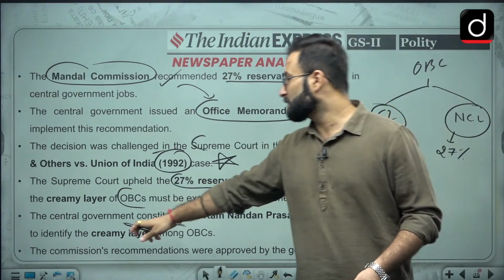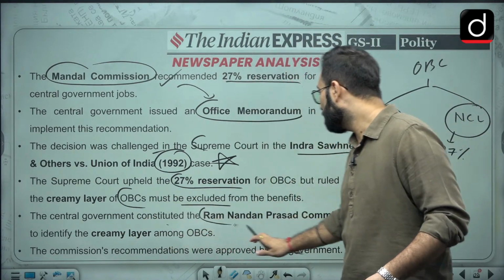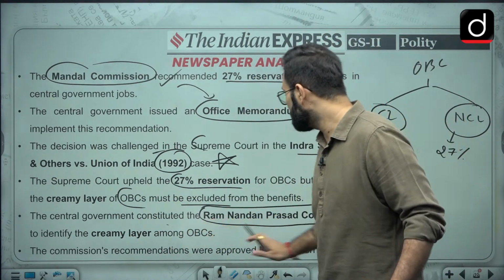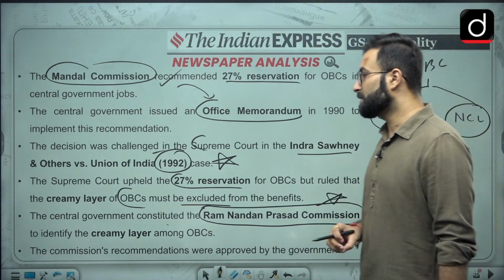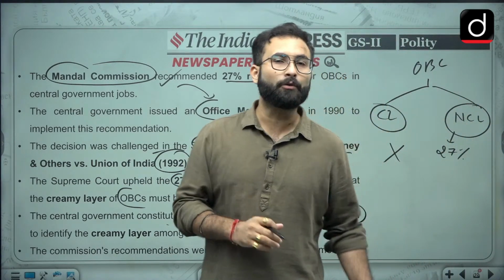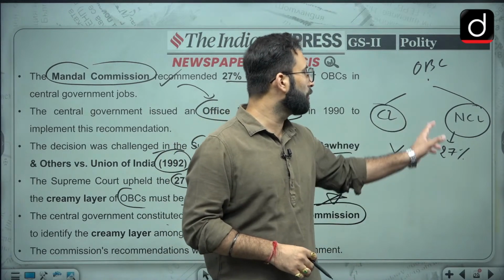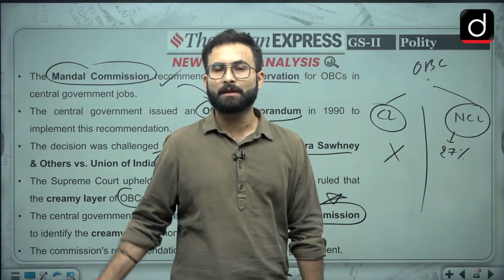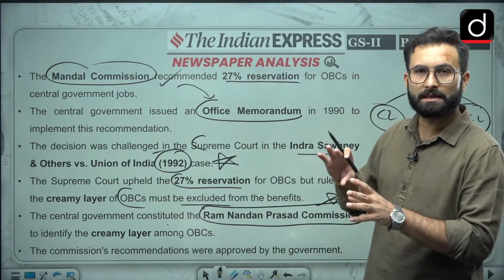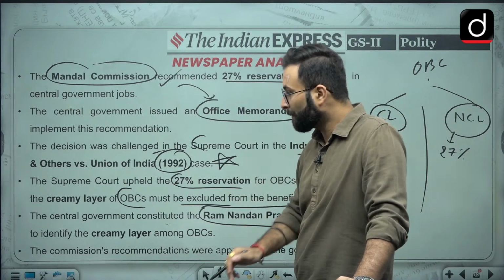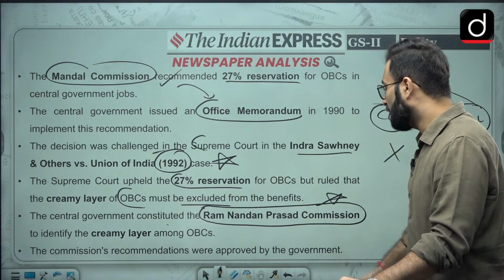Now coming to the next, the central government constituted the Ram Nandan Prasad Commission. If you can remember this commission's name, that would be good. The Ram Nandan Prasad Commission was there to identify the creamy layer. How will you decide who is creamy layer and who is not? For that, the commission gave its recommendations, and then we came up with this limit of 8 lakhs, etc. The commission's recommendations were approved by the government.